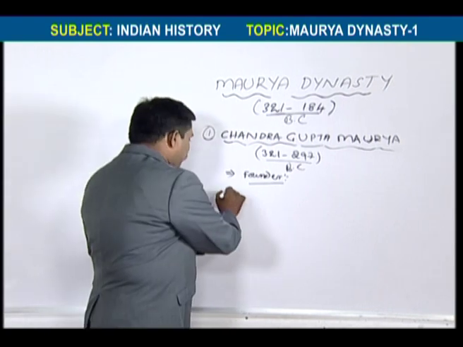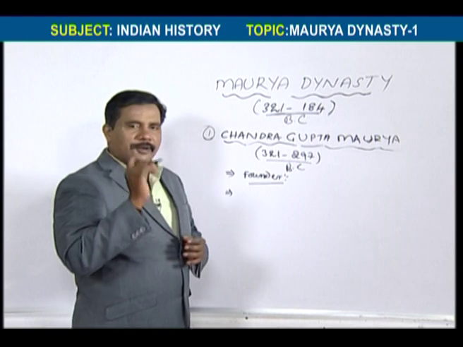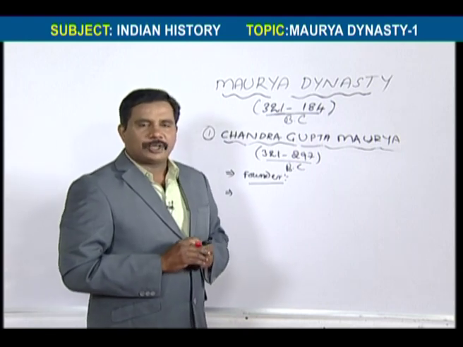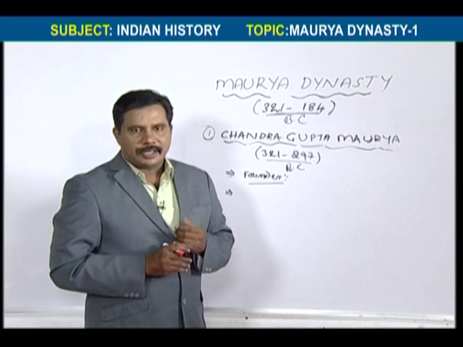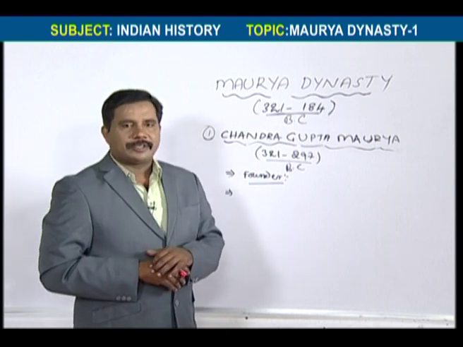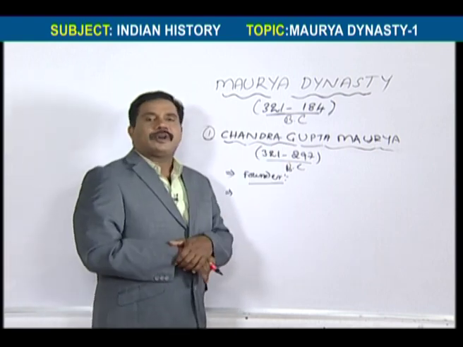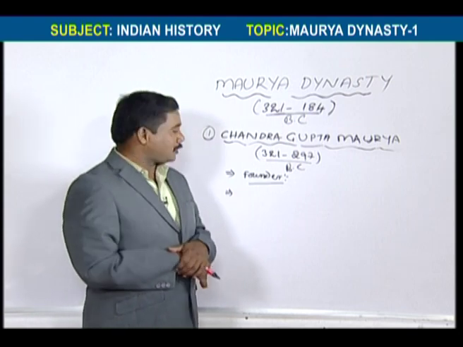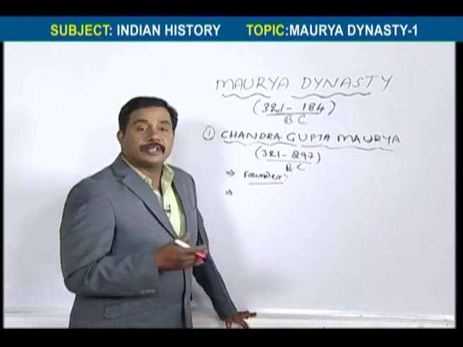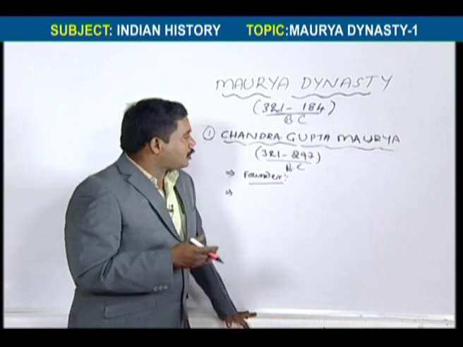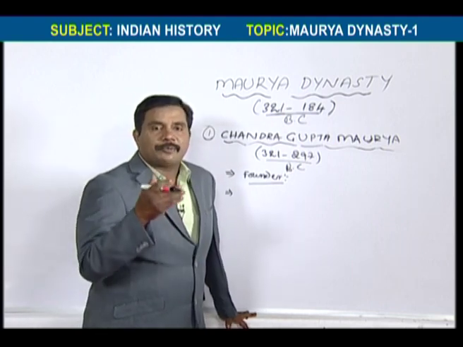He is the first emperor in India. Before Chandragupta Maurya, there was no emperor. Kings were there, but no emperors. That's why he is called the first emperor in India, and also the first welfare king in India, because he strived for the welfare of the people.